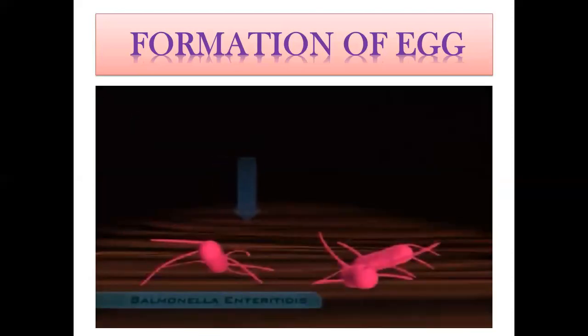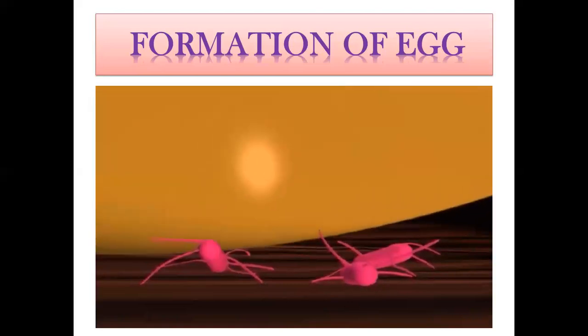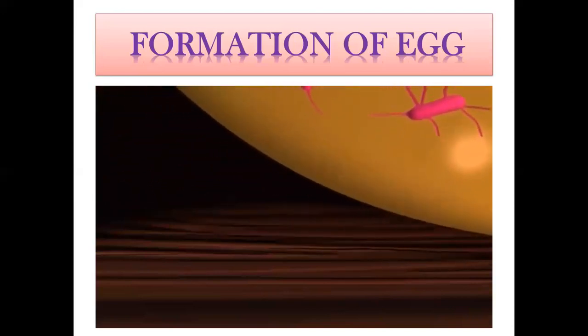Some bacterial pathogens, such as Salmonella enteritidis, are able to colonize the reproductive tracts of infected hens. If these bacteria become associated with the developing egg as it passes along the tract, and before it is surrounded by a shell, they can cause disease in a human consumer of the contaminated yolk or albumin.